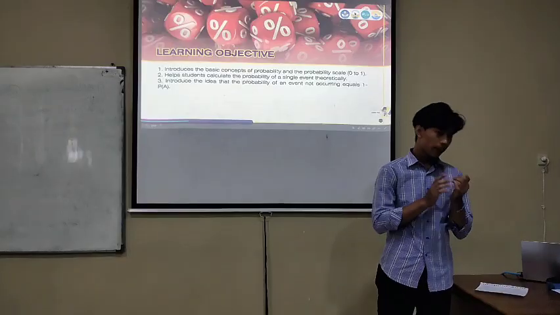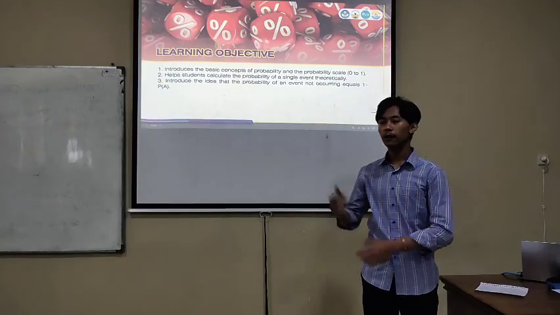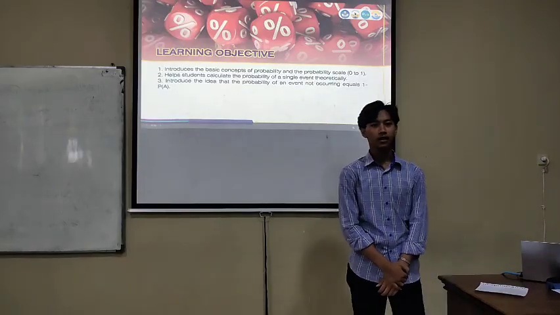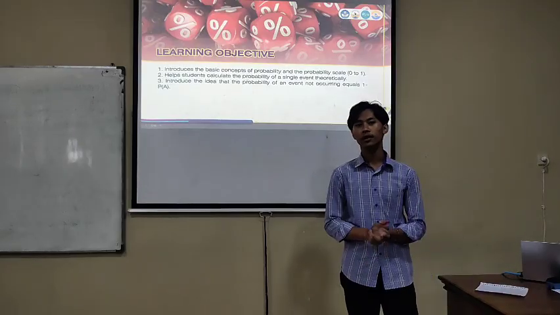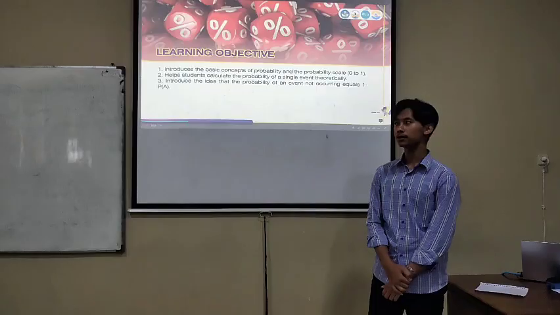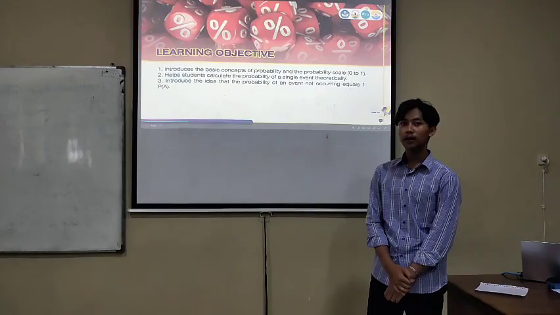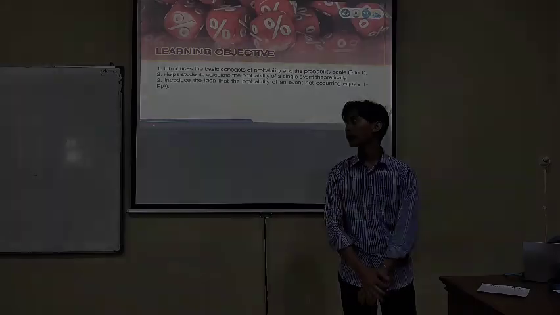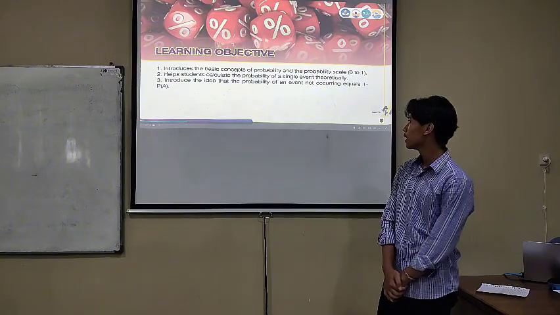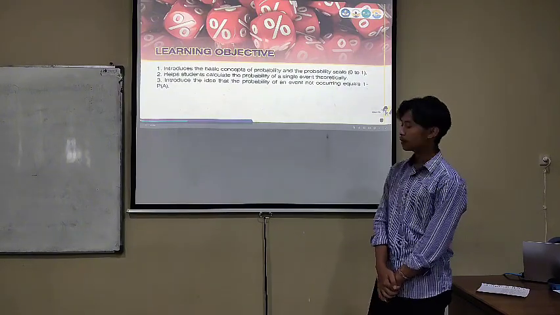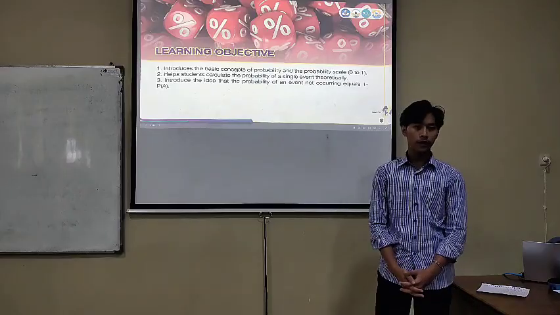In the previous lesson we learned experimental probability, so today we are learning about theoretical probability. The third is to introduce the idea that the probability of an event not occurring equals 1 minus the probability of getting A.